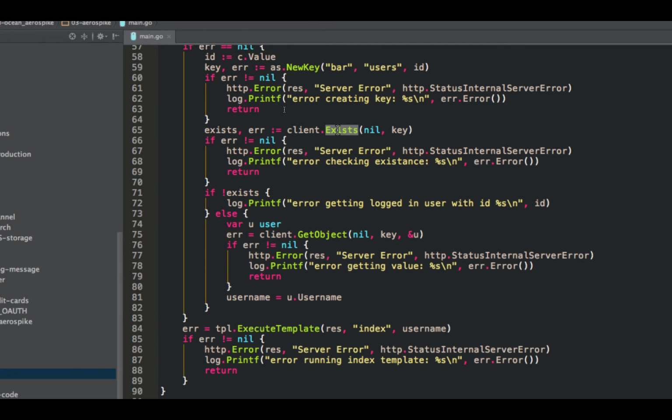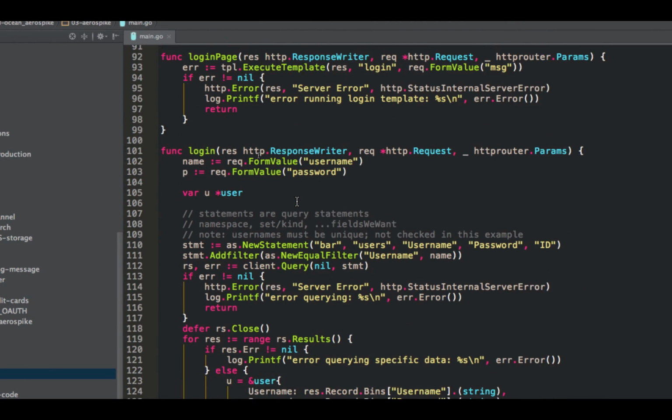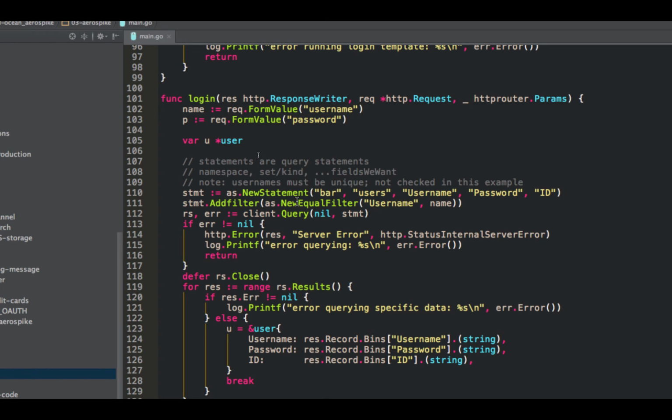Well, in this case, we want to detect whether it exists or not. All right, so login. Login uses the query stuff, so it gets a bit more complicated. Aerospike queries cannot detect the struct type like App Engine queries do. I don't know if it's just because they haven't put it in yet, or because they're designed for more languages than just Go. Whatever the case may be, it's not going to give you back a list of users. It's going to give you back a list of results, and then you have to create your users based off of these results.